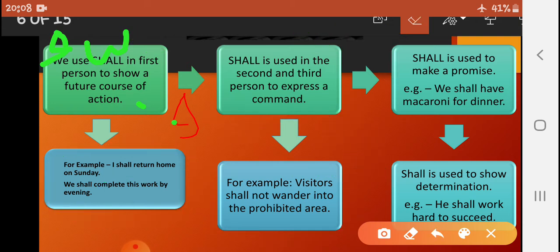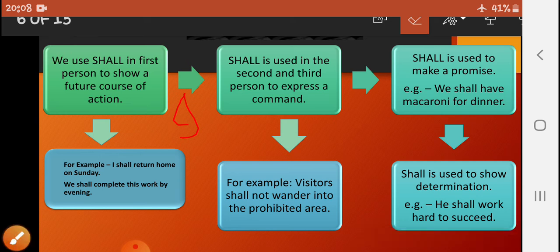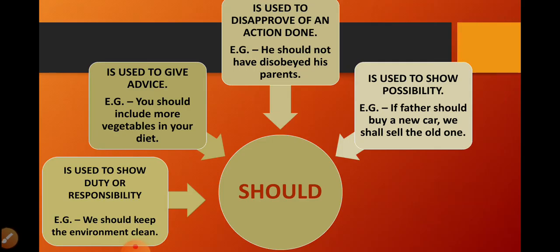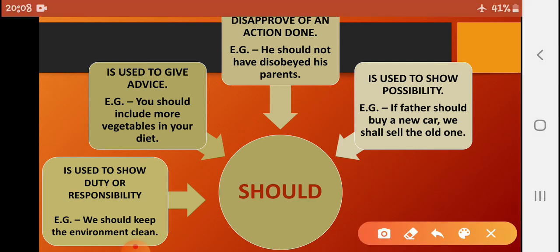Now let's move further. Should. Let's talk about this one first. It is used to show duty or responsibility, like moral responsibility, moral obligation.